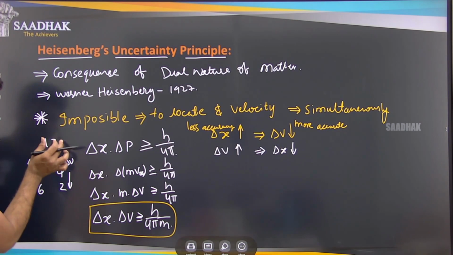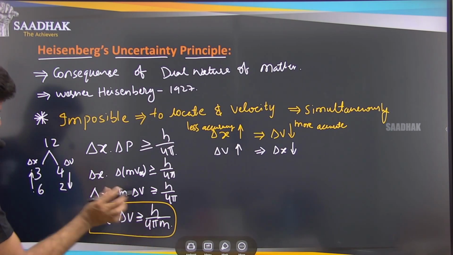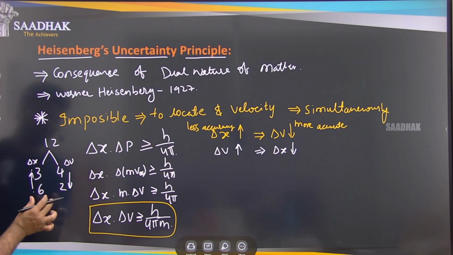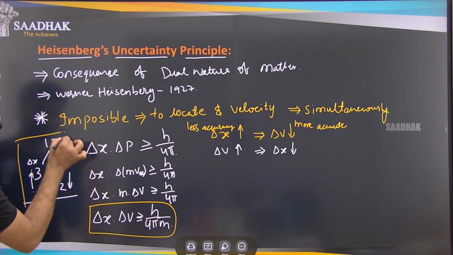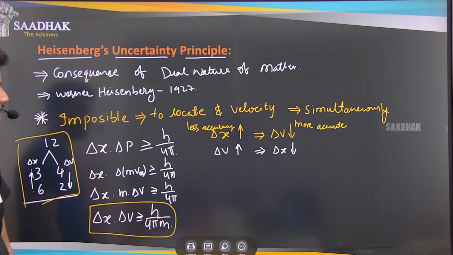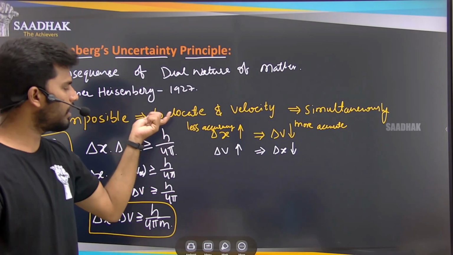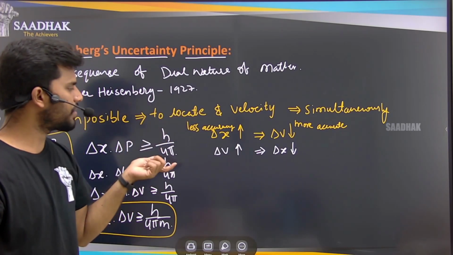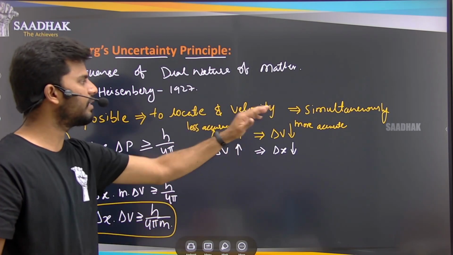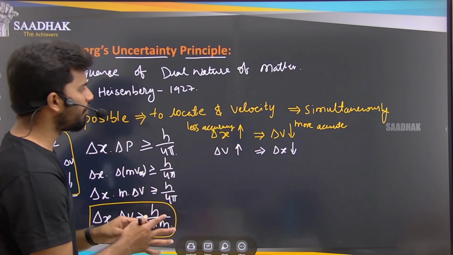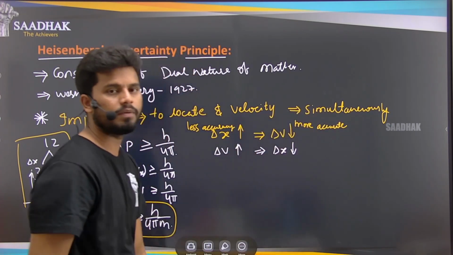So the product is always greater than or equal to h by 4 pi m. It follows this uncertainty. Remember this simple example. Depending on the uncertainty in the location, we can find the uncertainty in the velocity, but we cannot find the location and the velocity simultaneously.